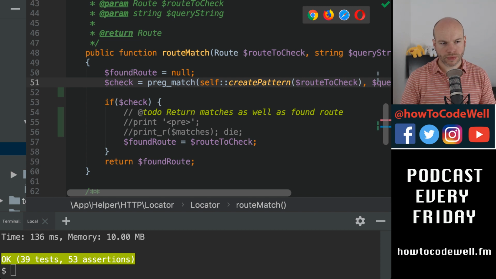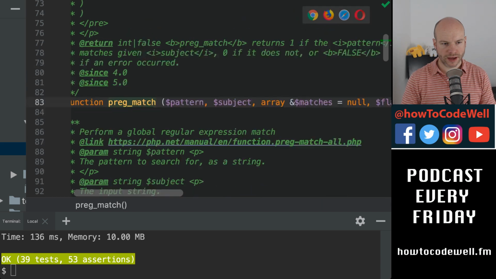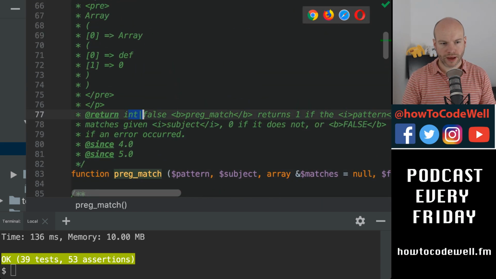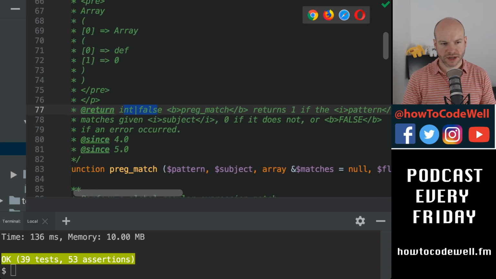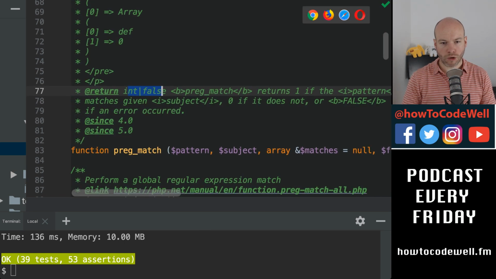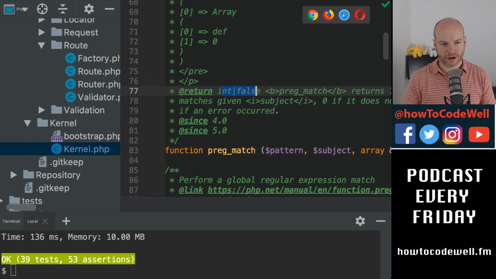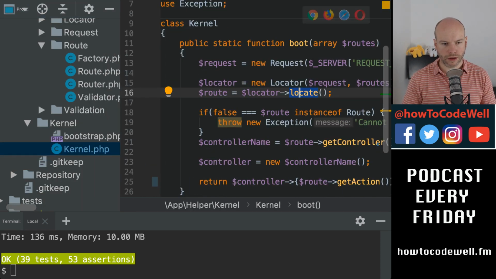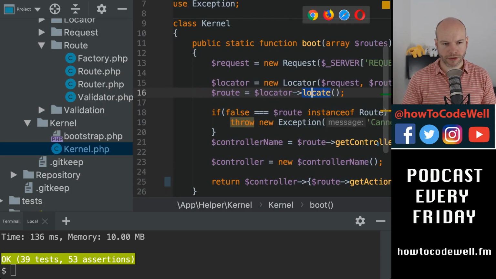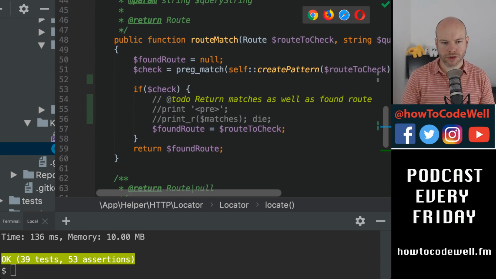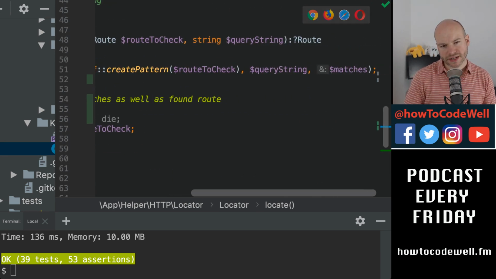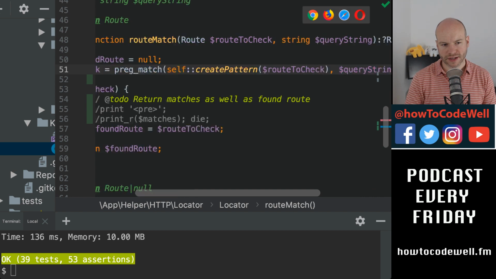So check would be, let me just double check this. Check would be a return of an int or false, and returns 1 if the pattern matches, 0 if not, or false if an error occurred. Okay, so that's fine. Oh no, sorry, I've clicked on the wrong thing. Let's go back to root matches. Where are we? Okay, so what I could do is just return matches, because I guess that would be an empty array if that is the case.